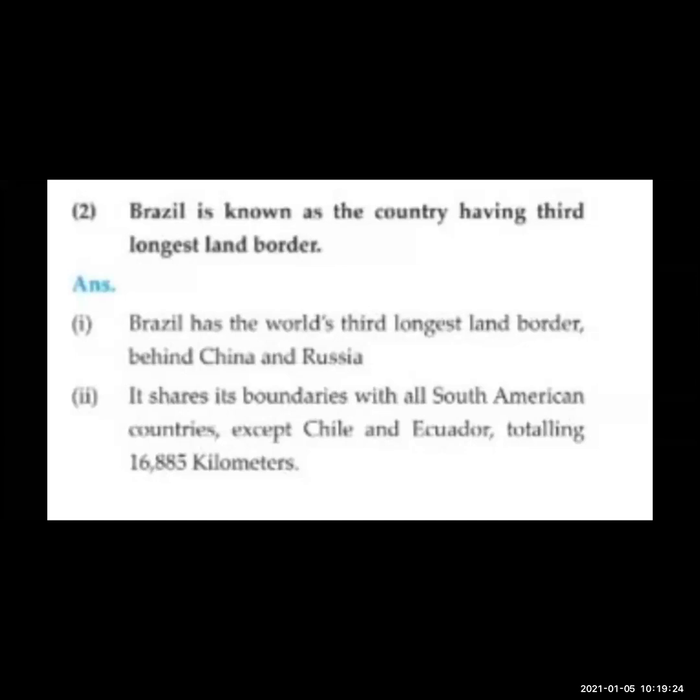It shares its boundaries with all South American countries except Chile and Ecuador, totaling 885 kilometers.